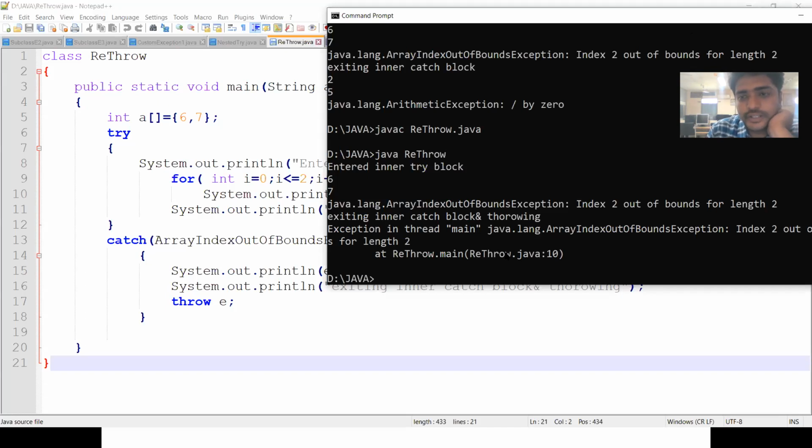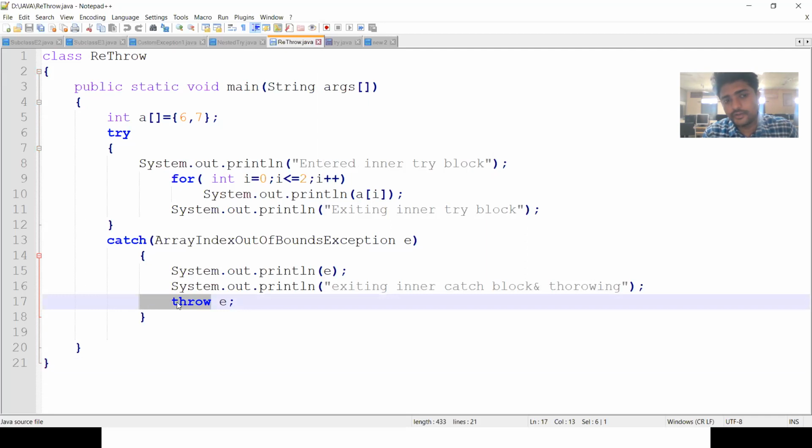This is how we can rethrow the exception by using the exception object E. The object name can be anything. We can use the keyword throw. So this is the rethrowing.